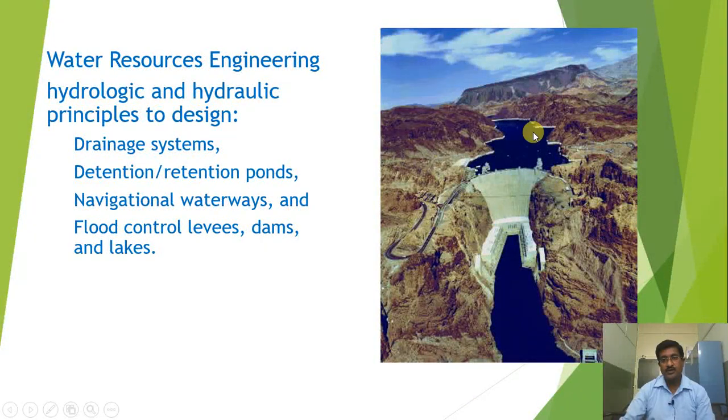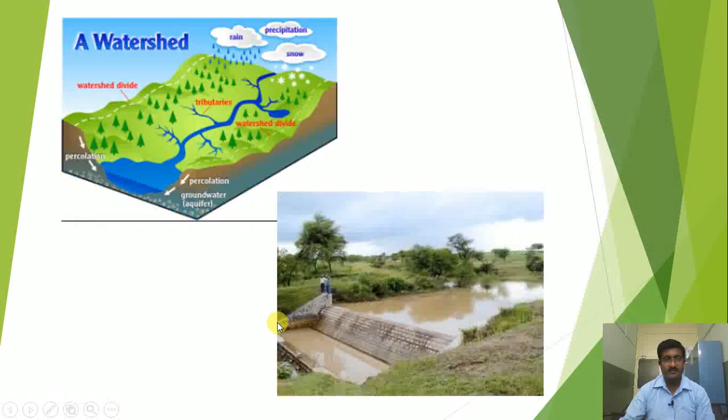If you see, the water is stored behind the dam, it is called the reservoir, and on the downstream side we are releasing the water by using the canals and all the structures like canals, tributaries, troughs, etc. All these elements we are going to study in depth. Also you can see these two particular figures. In the watershed we will have to study the various watershed divides, tributaries, again percolation of groundwater, aquifer, and percolation in the groundwater by various phenomena.